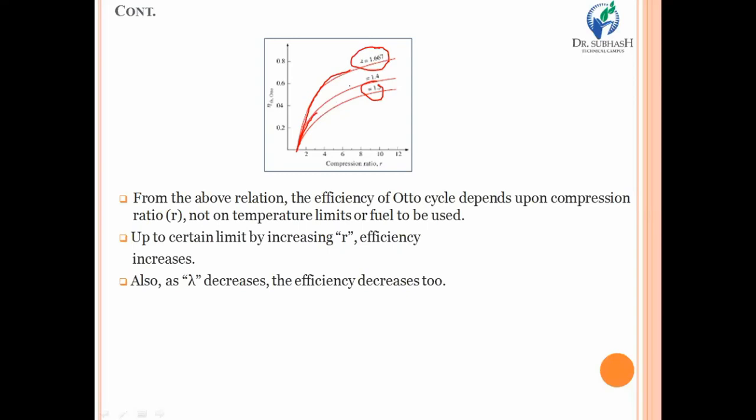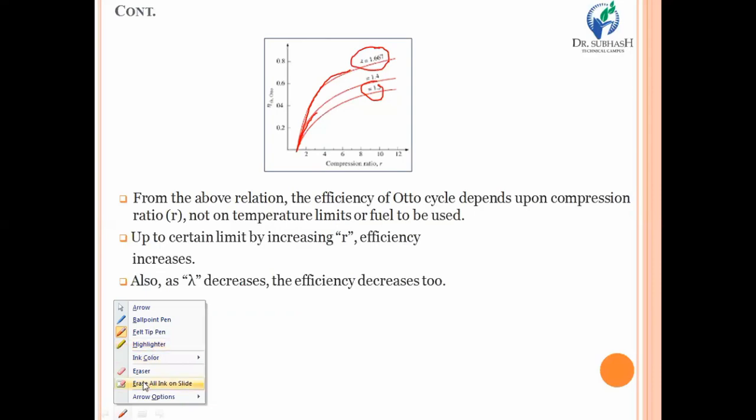If you are increasing compression ratio as well as adiabatic index, you will have higher efficiency up to a certain limit. Beyond that limit, if you are still increasing both of the properties, the efficiency of Otto cycle will be decreased. So this is the relation between compression ratio, Otto cycle efficiency, and of course adiabatic index.